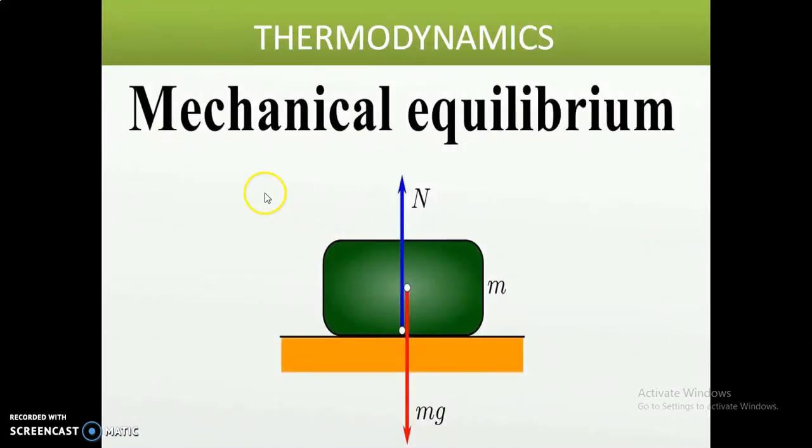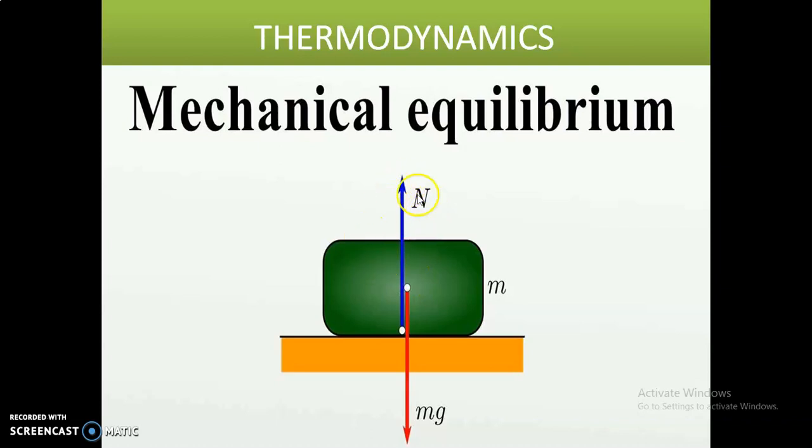Mechanical equilibrium. Here we have a body or system, system M, placed on a horizontal surface. The weight, mg, is acting in the downward direction and the normal reaction is acting in the upward direction.